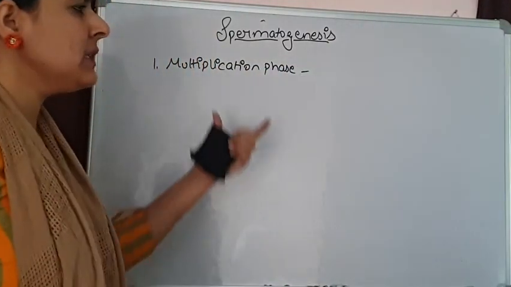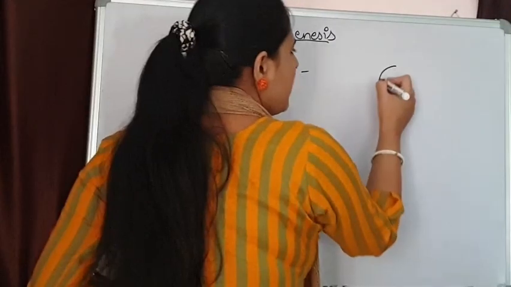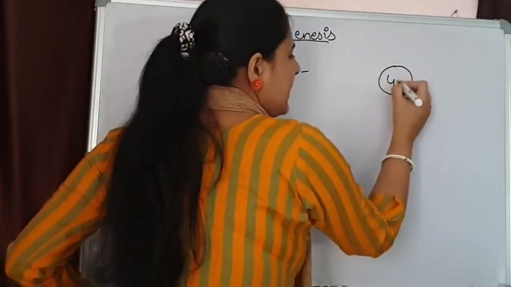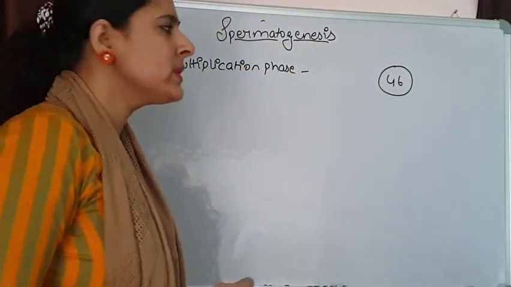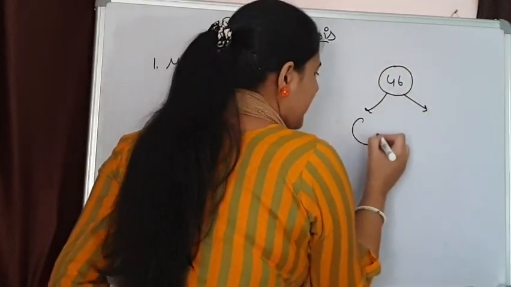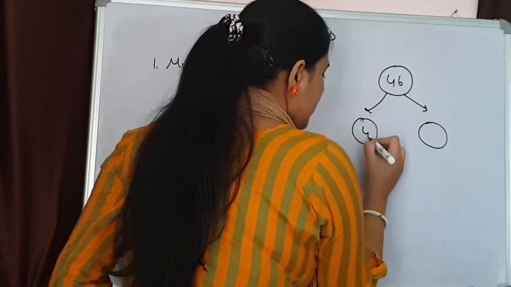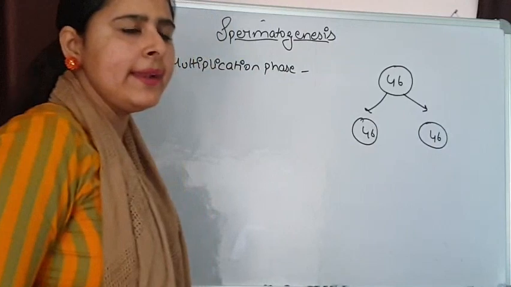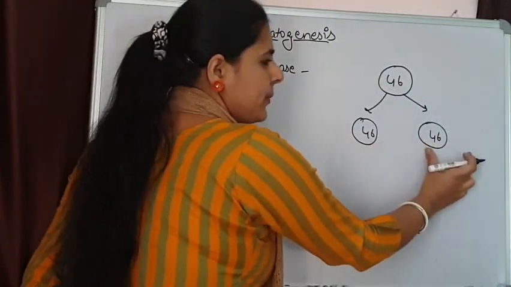Basically what happens in this multiplication phase, the various spermatogonic cells, because they are diploid cells, containing 46 chromosomes, all the spermatogonic cells are going to undergo mitotic division. After mitotic division, the number of chromosomes will be maintained. That means the cells will be diploid in nature.